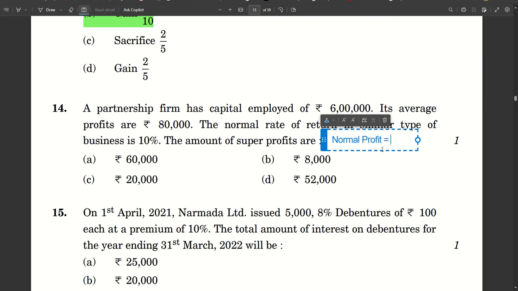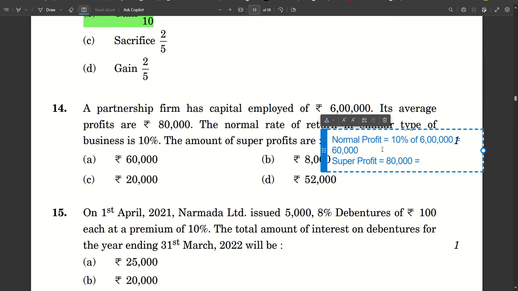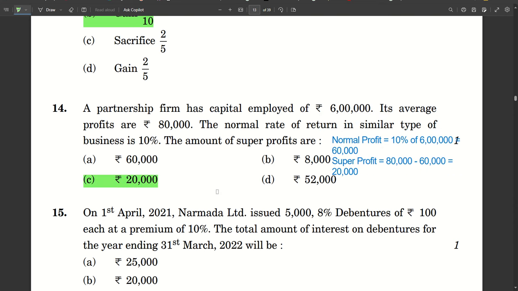Normal profit is 10% of 6 lakhs, which is 60,000. So super profit is simple, which is 80,000 minus 60,000. So 20,000 is the answer. Option C is the answer here.